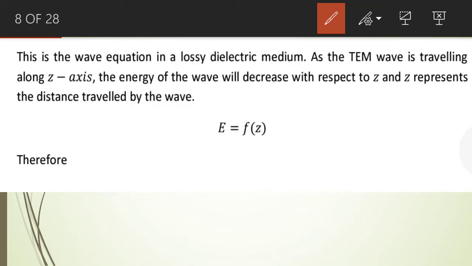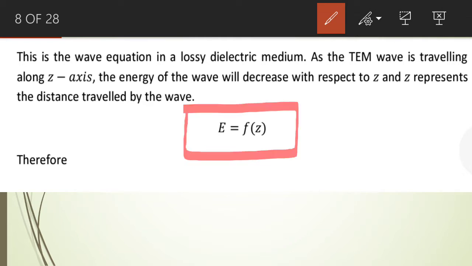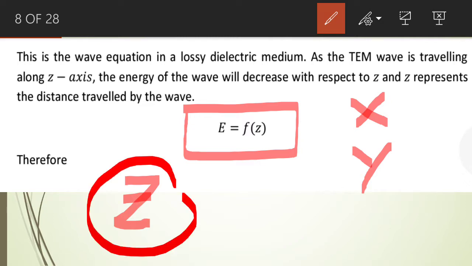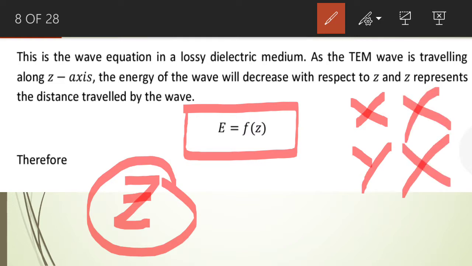So the electric field intensity is a function of distance. The electric field intensity will change with respect to z only, with respect to distance only. It will not change with respect to x. It will not change with respect to y. It will change with respect to z only. Right?